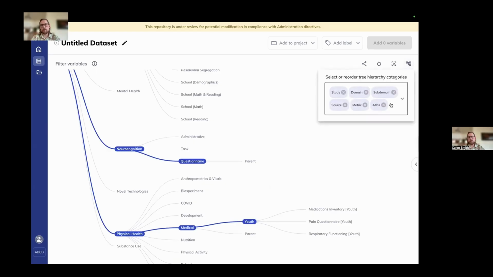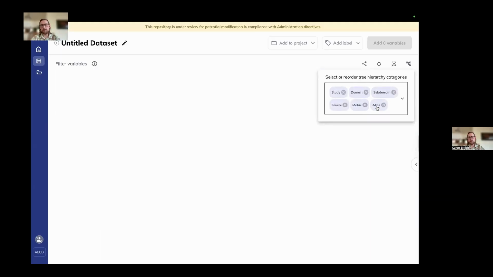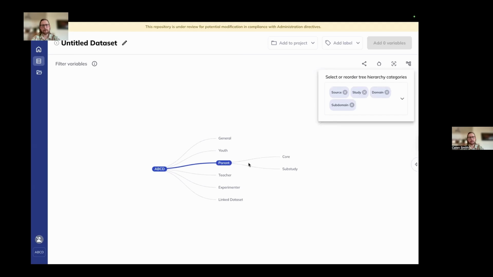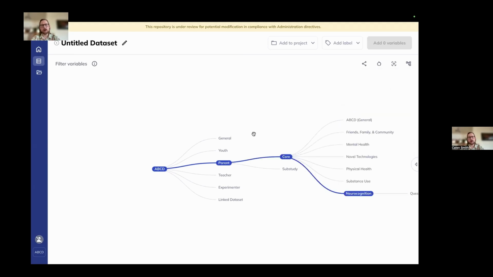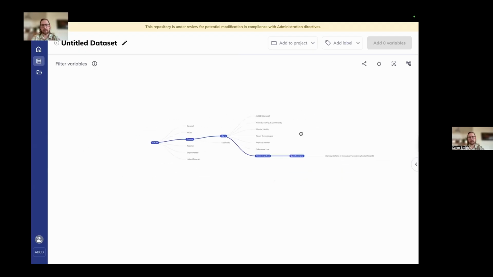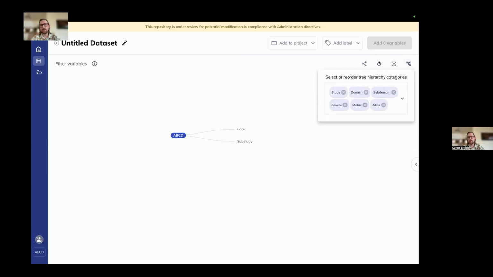All of these levels are reorganizable too. So if we're not using the imaging domain, we can go ahead and get rid of metric and atlas. And if we're most interested in parent measures, for example, we can go ahead and drag source up top. And then it's going to rearrange that ontology tree to the order that we are most interested in utilizing it in. Again, going ahead and resetting that tree. You can also go ahead and share the tree using this link right here. That's going to generate a URL that you can send to collaborators so they can see the same measures and assessments that you're looking at and copy out that same position.